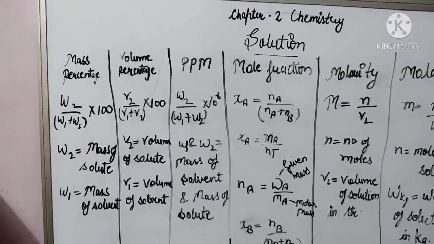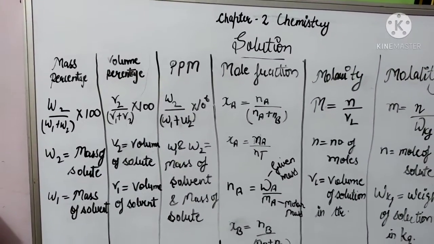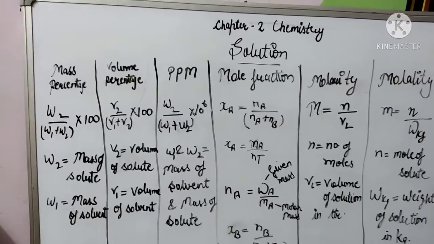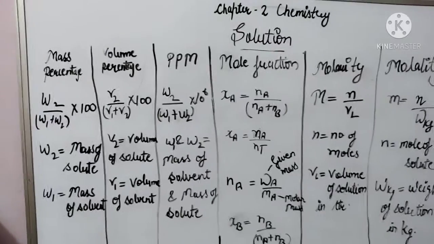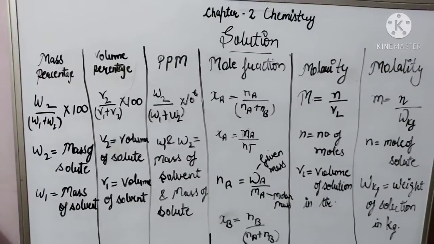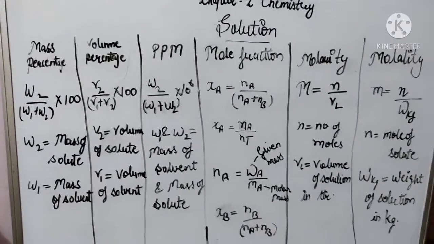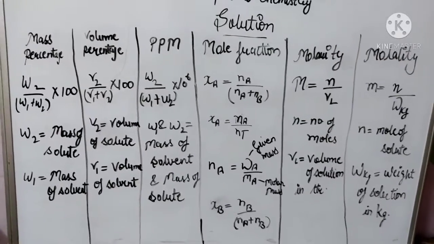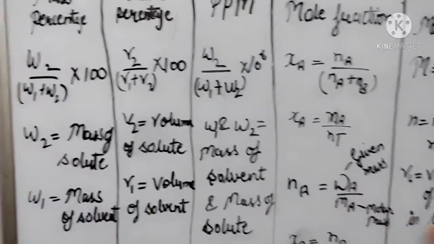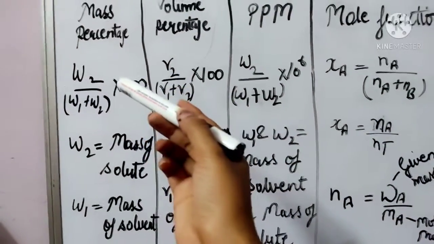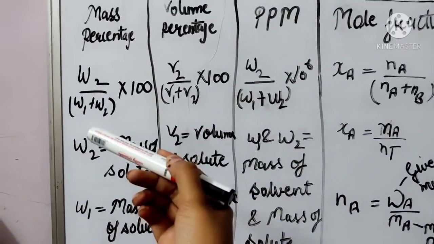What is mass percentage? Mass of solute upon mass of solution into 100, that is called mass percentage. In this, W2 is the mass of solute, W1 is the mass of solvent.